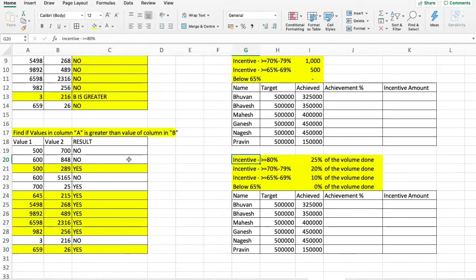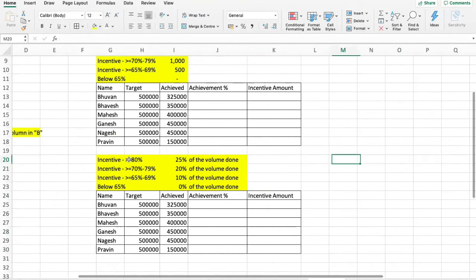Any questions on these two simple IF functions? Because we are going to move on to some complex IF functions now.